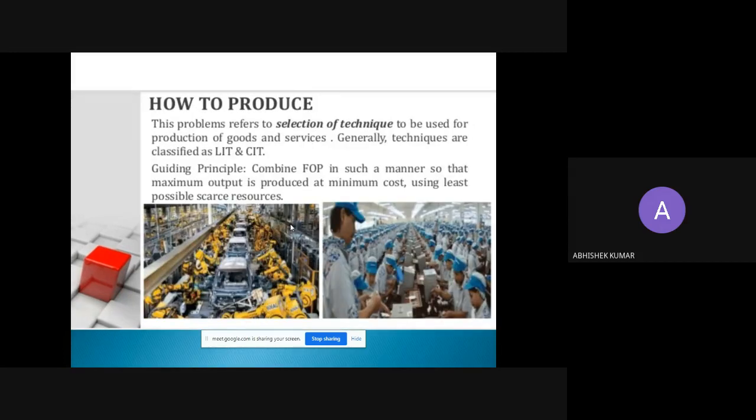And the second one is how to produce. Again, there is a problem of selection of technique. So whether a country should select a labor intensive technology or a capital intensive technology. Both technologies have their merits and demerits. When a country chooses labor intensive technology, then obviously there will be more employment, but the production quantity will be less. And in capital intensive technology, no doubt there will be more production, but the employment opportunity will be less. So both have merits and demerits. That's why how to produce is a big problem for the country.